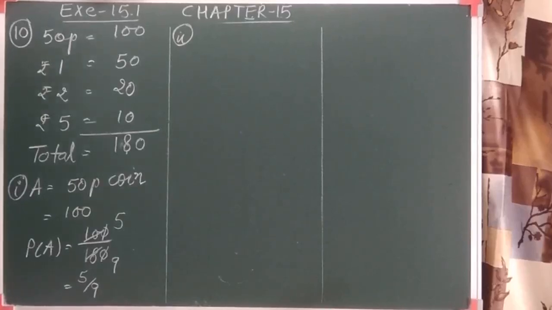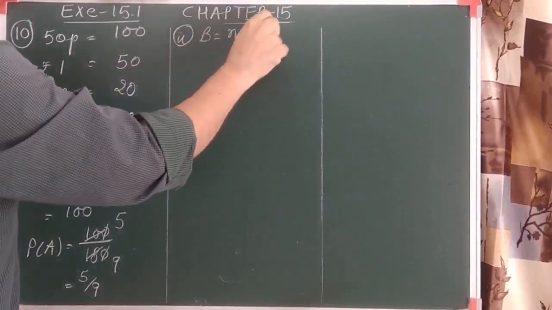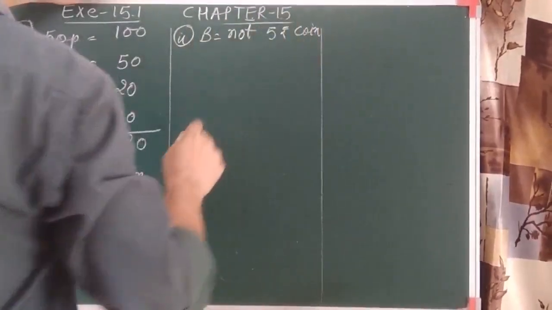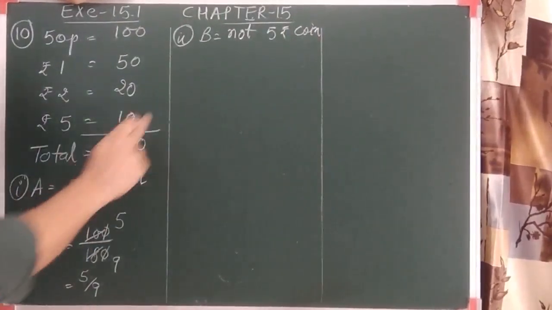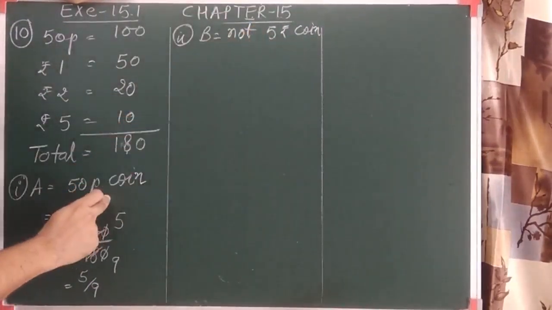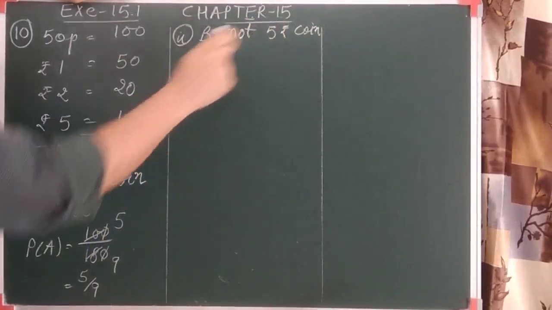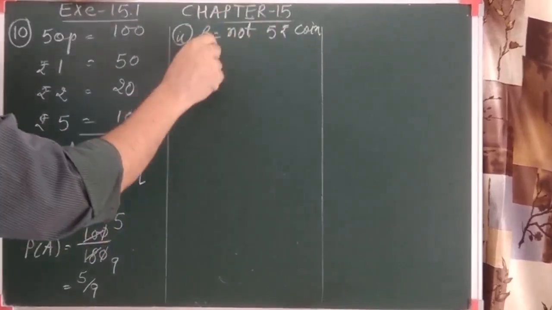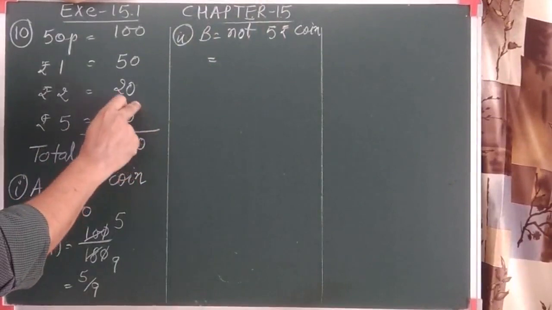It will not be a 5 rupee coin. Not 5 rupee coin, so we cannot consider it a complementary event of this. Suppose this is the 50 paise coin, and this is the 5 rupee coin. So both are not considered as complementary. If it had been given here "not 50 paise coin", then it would be complementary. It means here there should not be a 5 rupee coin, so we are not going to accept this.